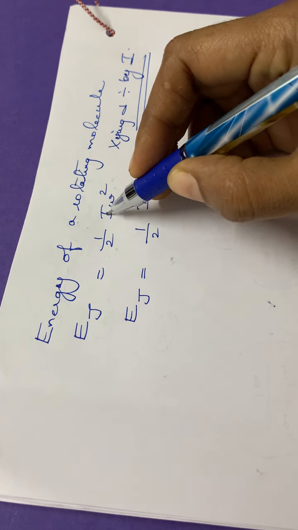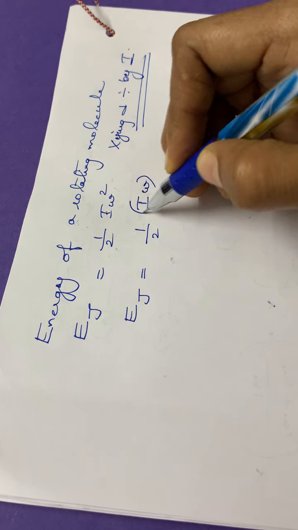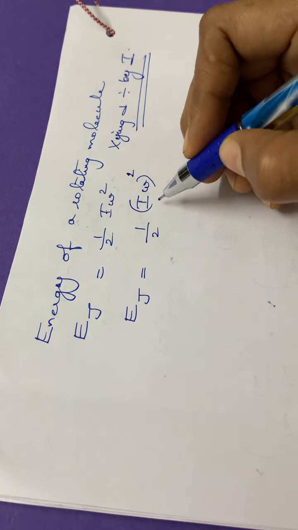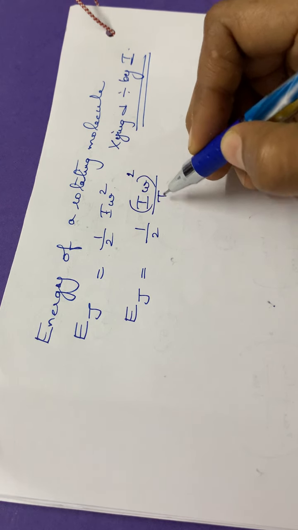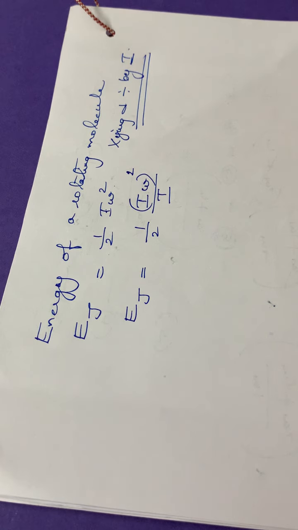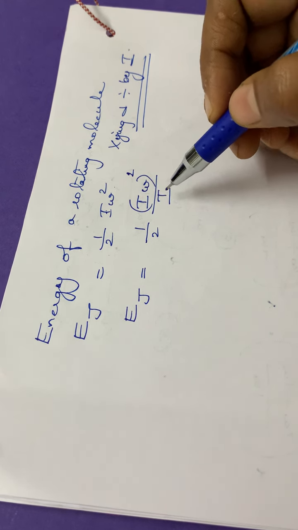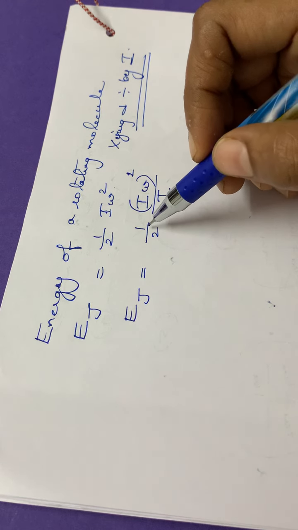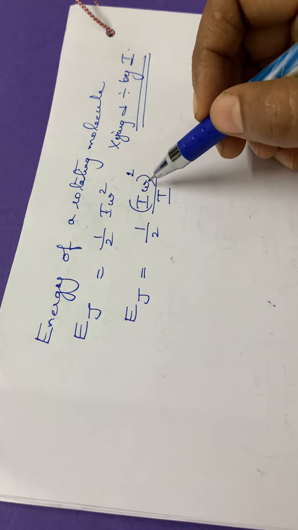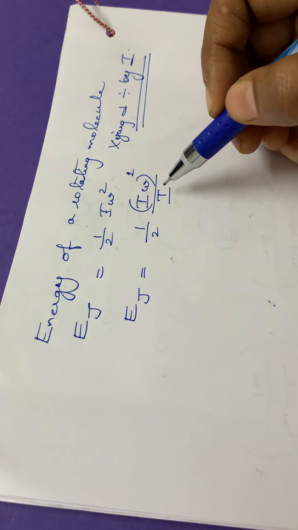So in the numerator, one I will be there, and already one I is there, so it becomes I square omega square. In total we can write it as I omega the whole square divided by, in the denominator also I am multiplying by I. In the numerator and denominator we are multiplying I by I, so that no change in the equation will be there. So here we will have half into I omega the whole square divided by I.